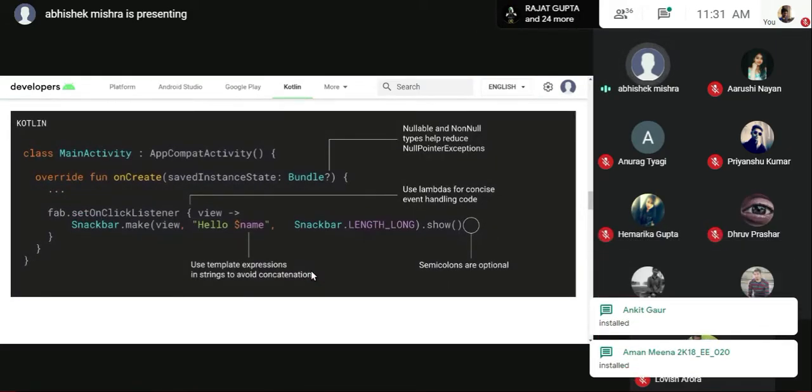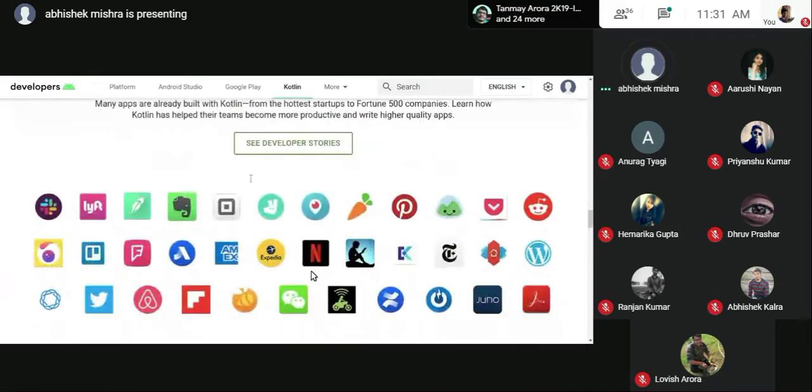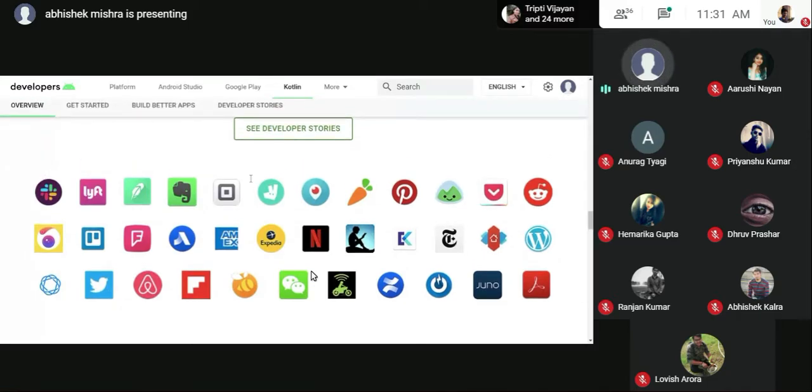So this is the basic syntax of an application. How does it look? I'll build an application for you. If you have been working on Java, it will be quite simple for you to understand. Just for a second, ignore the fab.setOnClickListener lines. I'll explain very basically: every application must have a main activity. An activity I'll introduce as soon as I switch into Android Studio. Okay, this will get confusing, so just a second, I'll show you in the application itself.